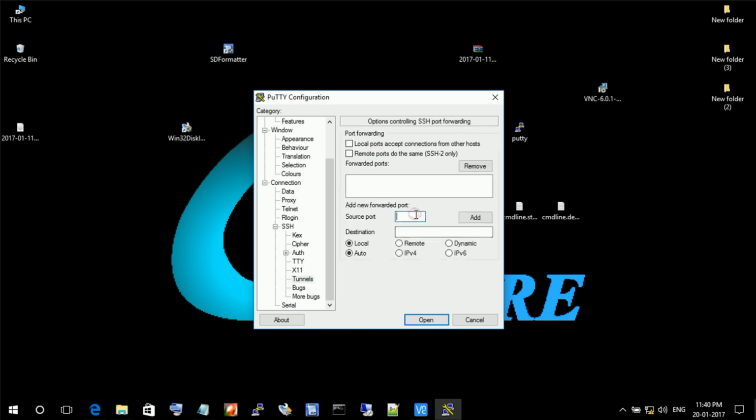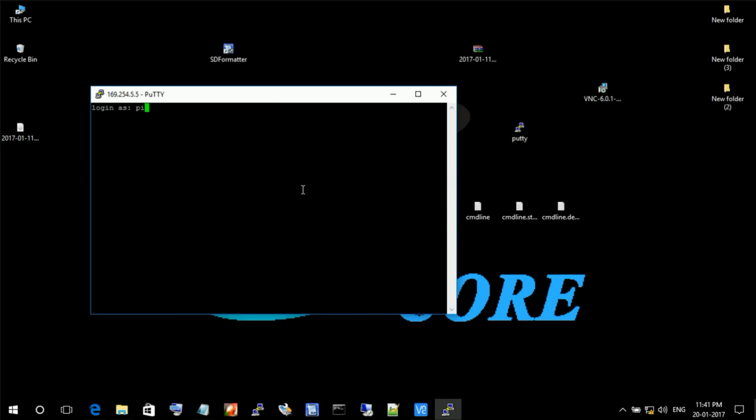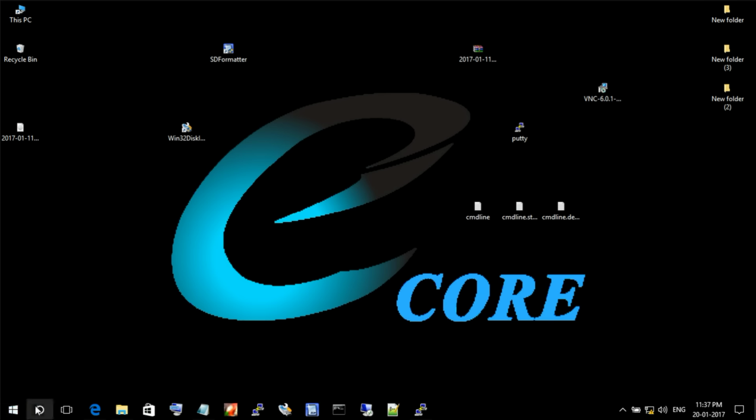In here click on tunnels. Then select source port column. After that you type 5901. That one I got from the previous section. Then click on destination column. Here first you type your IP address 169.254.5.5. Then type a colon. After that enter your source port number. For me it is 5901. Then click on add. After that click on open. Then give username and password and log into Raspberry Pi.